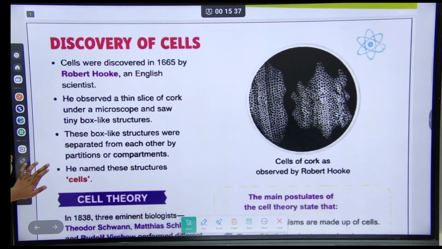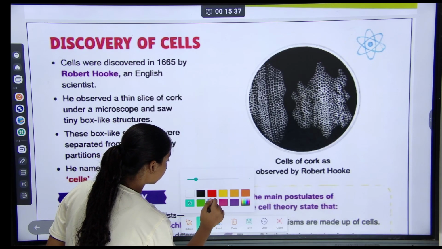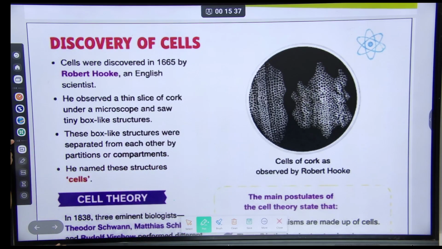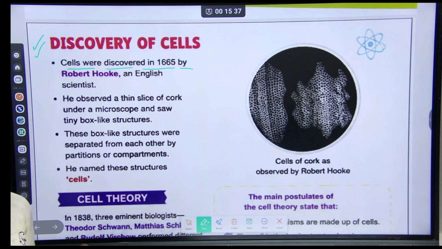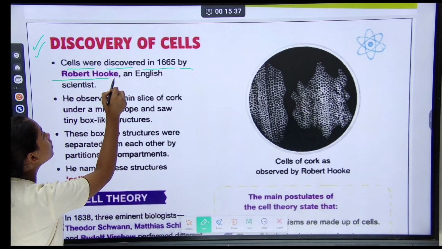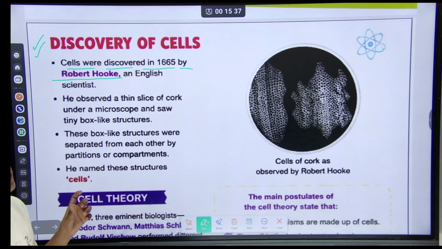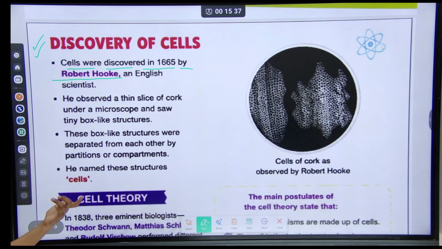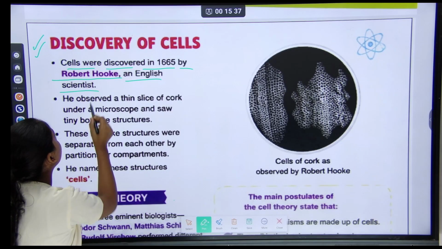And then our next topic was the discovery of cells. Most important. Cells were discovered in 1665 by Robert Hooke. It's most important, you have to write it in your notebook that cells were discovered in 1665 by Robert Hooke. Robert Hooke was a scientist who discovered cells in 1665. He was an English scientist.